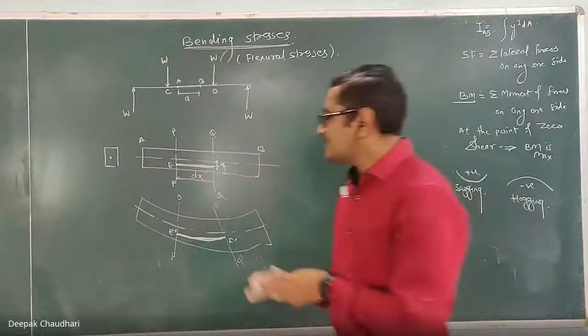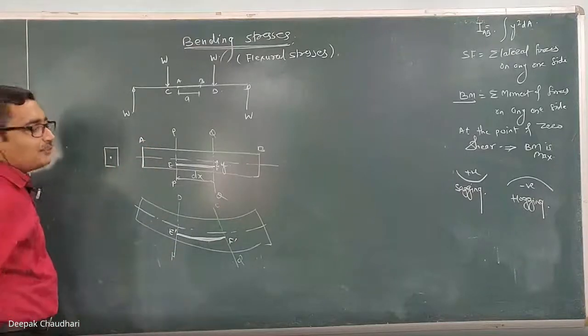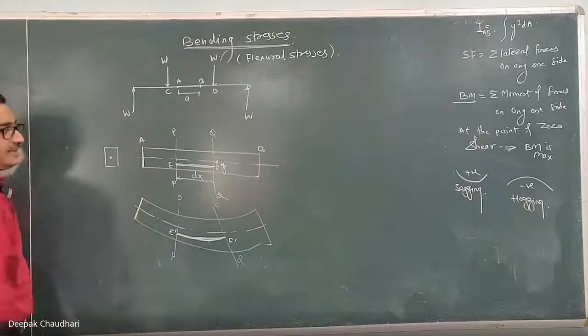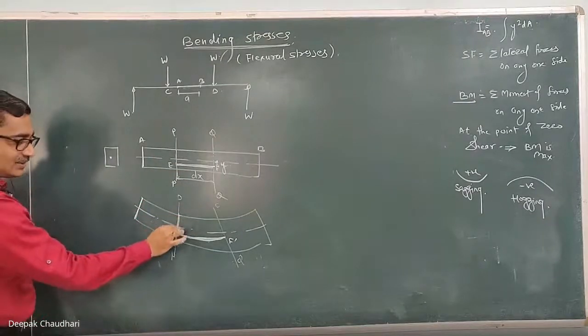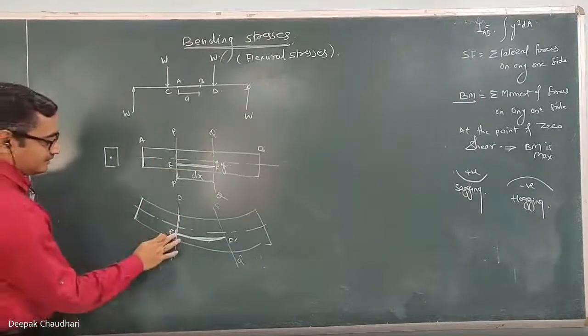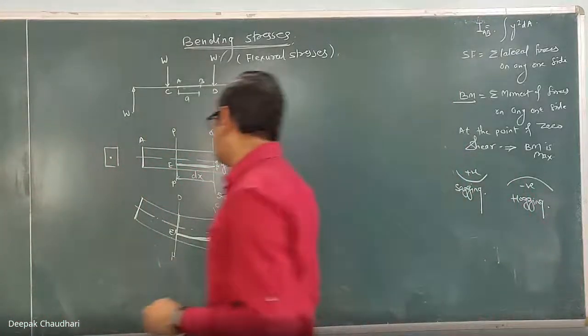Okay. Now first thing here, this cross section which was plane before bending should remain plane after bending, either here or here. It should not be like this. It should remain plane. Okay. Now in this case, you will observe that.